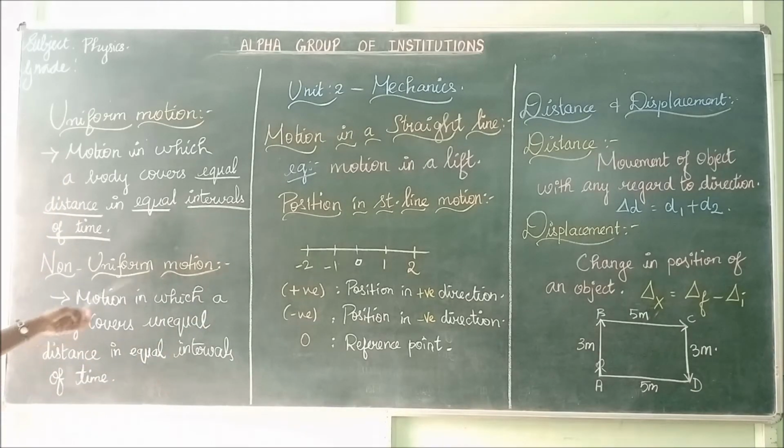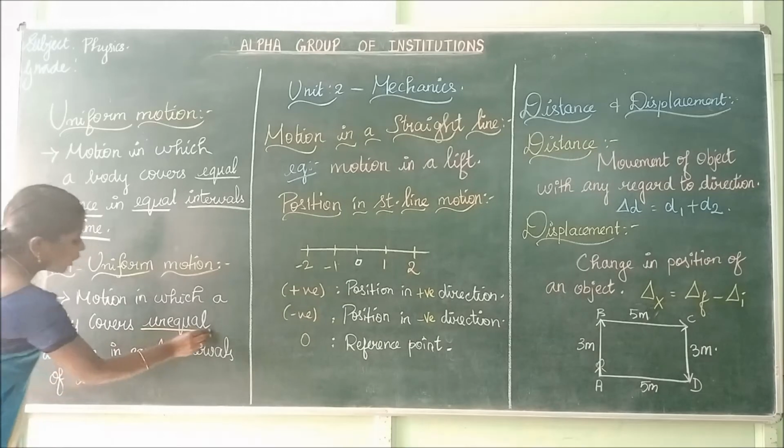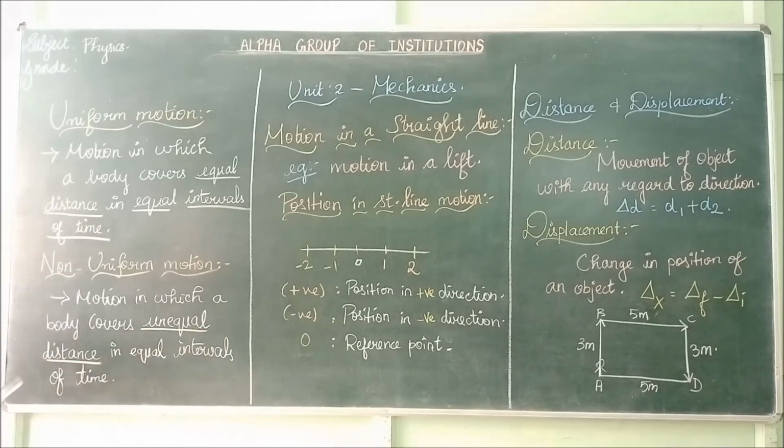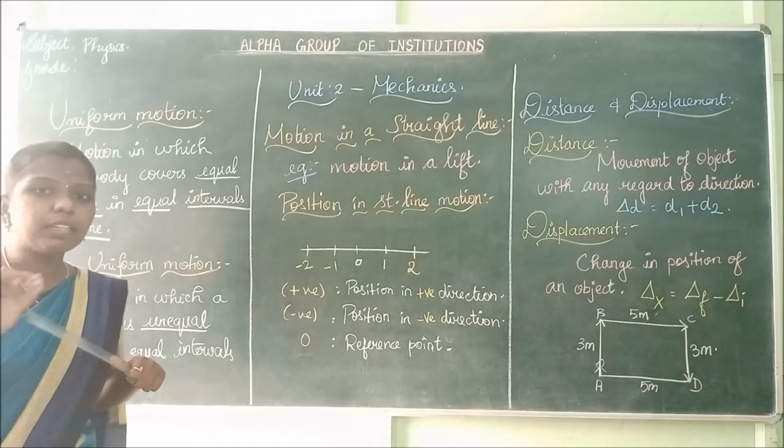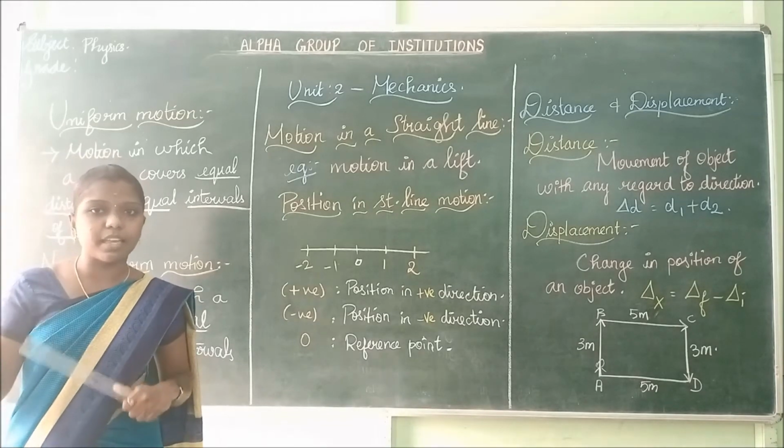Next, what is non-uniform motion? It is quite opposite to uniform motion. Motion in which a body covers unequal distance in equal intervals of time. There it is equal distance in equal intervals of time. Here it is unequal distance in equal intervals of time. For example, he has travelled 20 meters in 10 seconds.